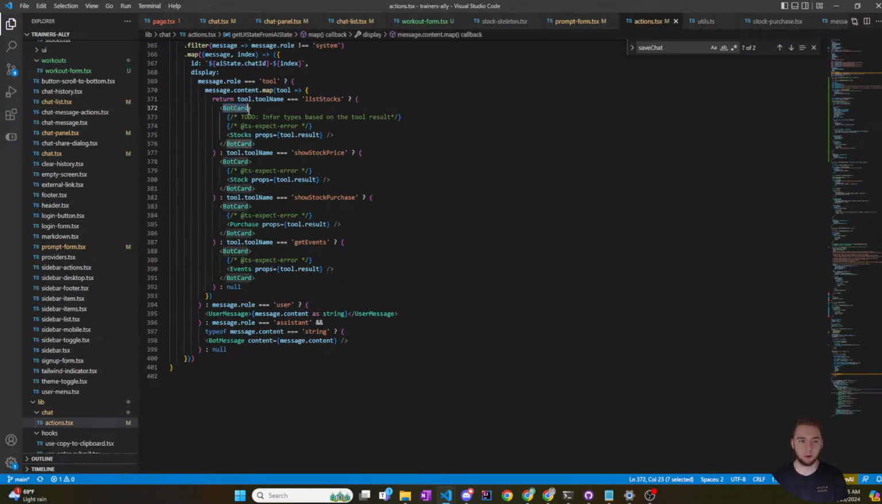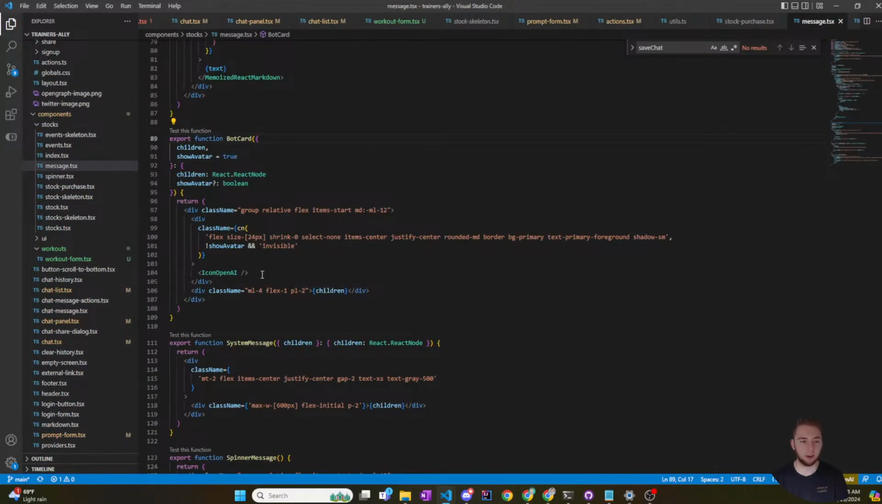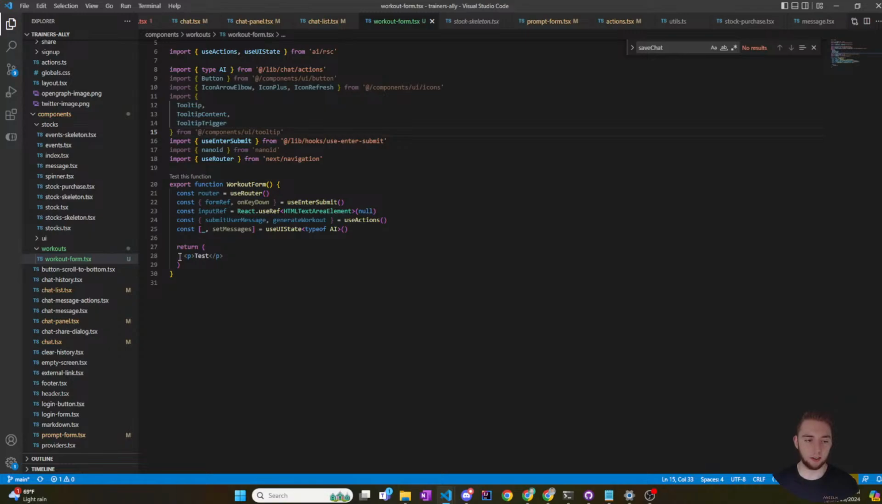So if I do bot card, where's bot card? I think the bot card is what wraps it. Yeah. Okay. Because I do a bot card with the child. Okay. Well, let me do that. I can actually do that right now. So I can just do bot card and then like that, and then I just have to import it.